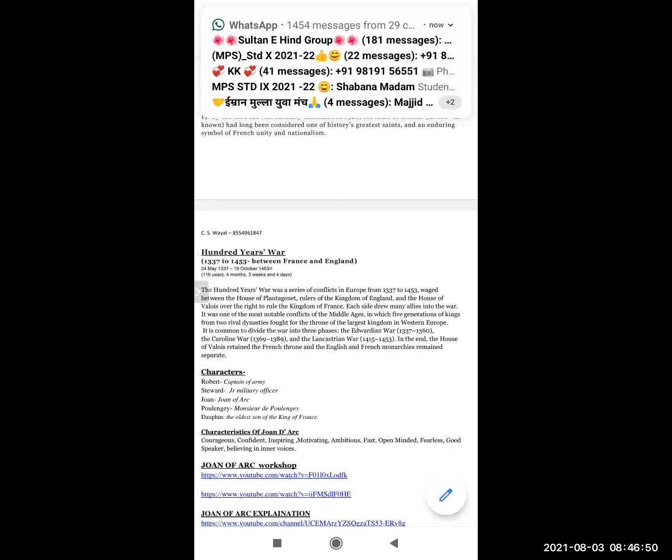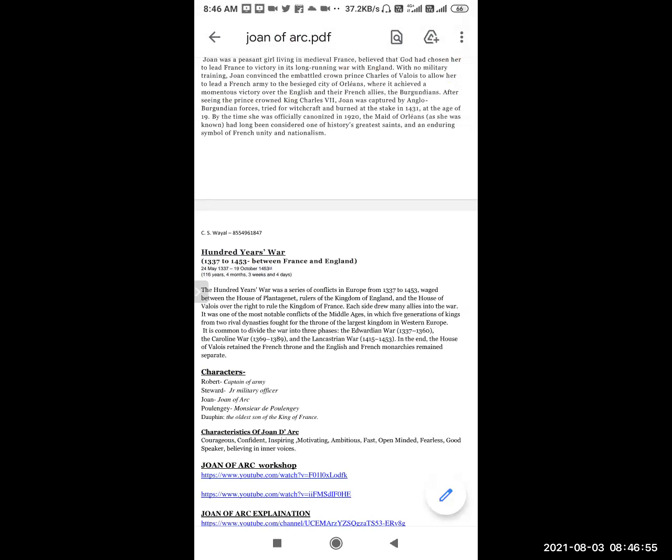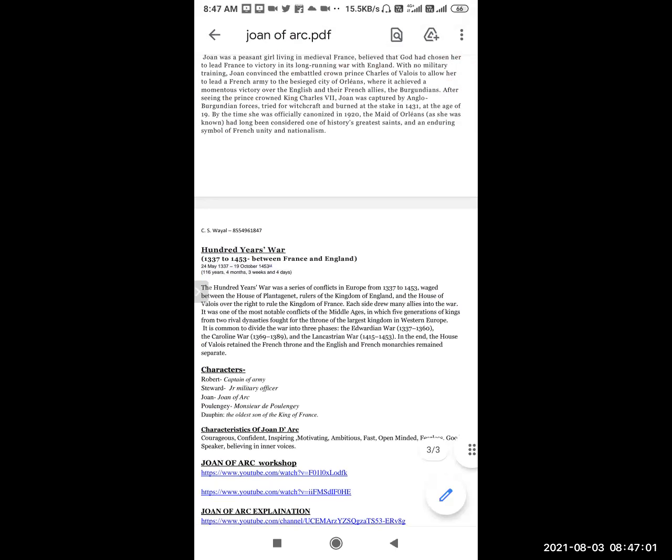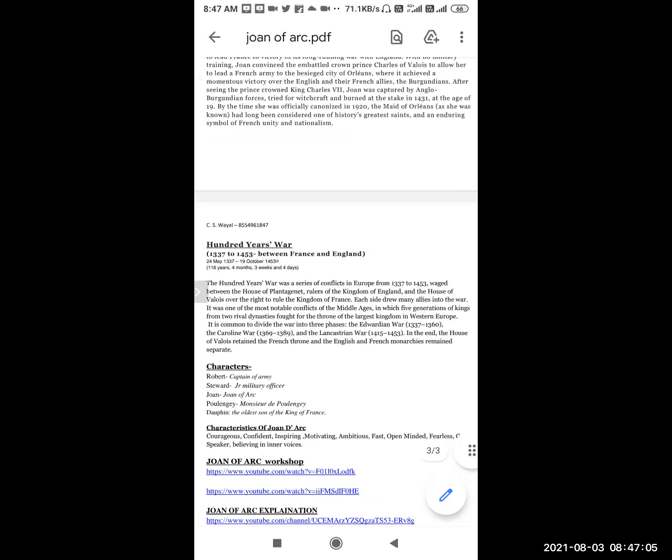It is common to divide the war into 3 phases. The first phase is the Edwardian War, from 1337 to 1360.